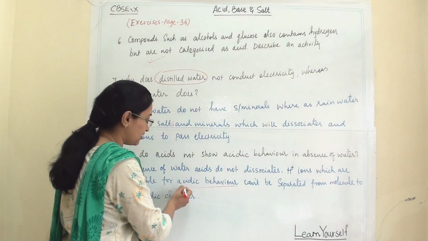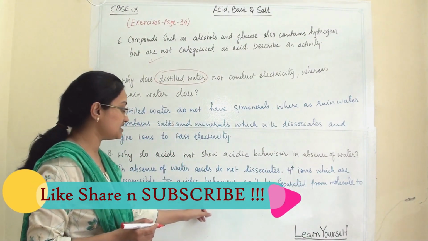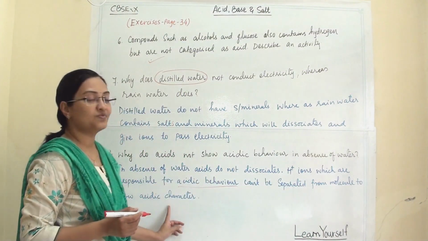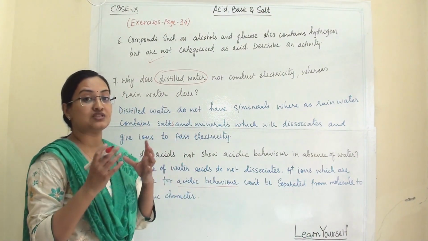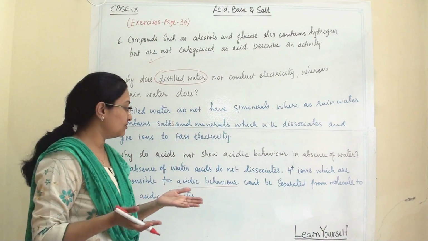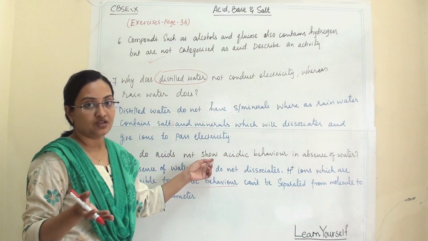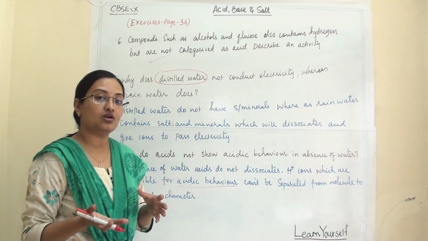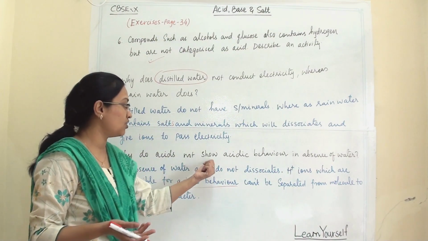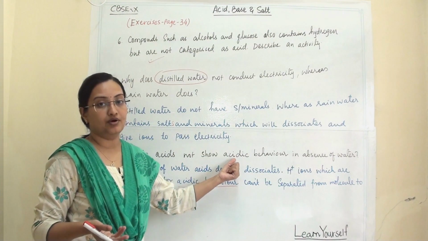This is very important. We have to write that H plus ions which are responsible for acidic behavior cannot be separated from the molecules to show acidic character. They have to separate, they have to dissociate to show acidic character. Then only it will show the acidic behavior on litmus test. So if it does not come in contact with water, we cannot see any color change in litmus test or any acidic behavior from that acidic compound.